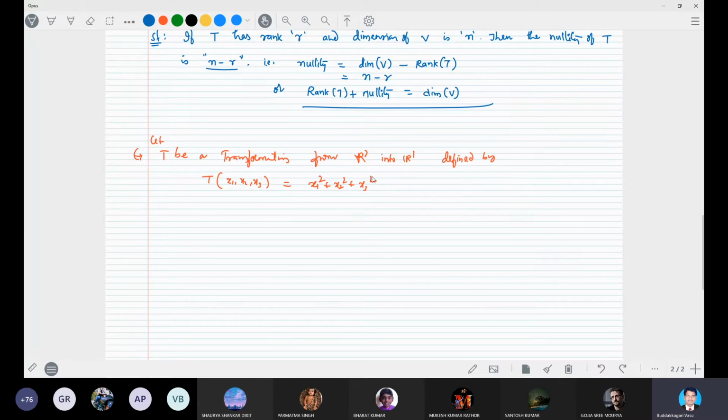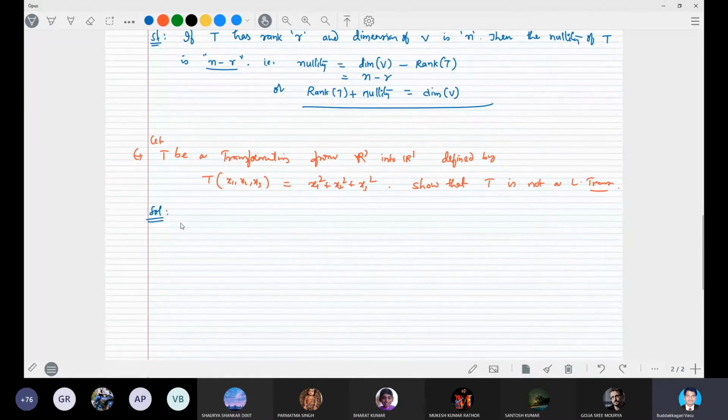We show that T is not a linear transformation. This is the question. How can we show whether it is a linear transformation?